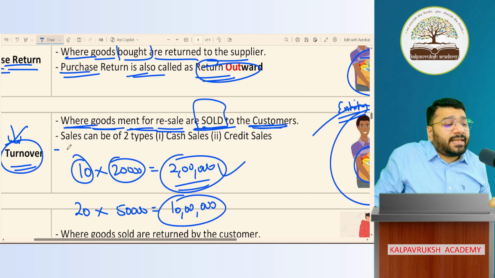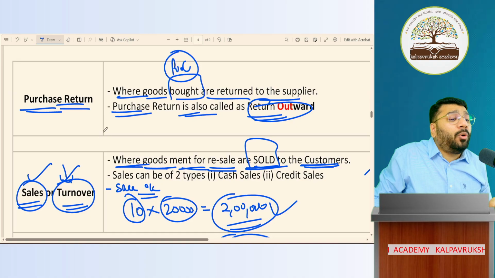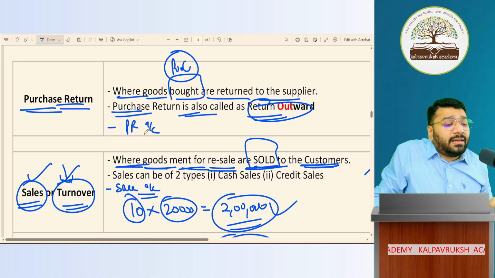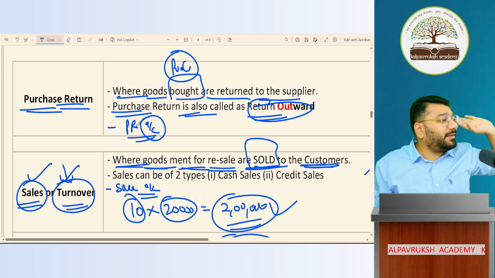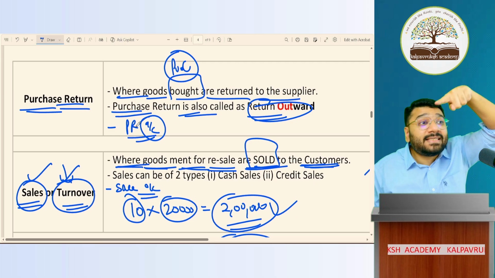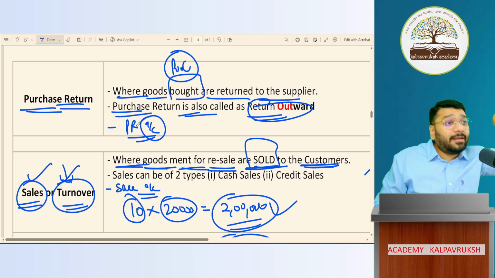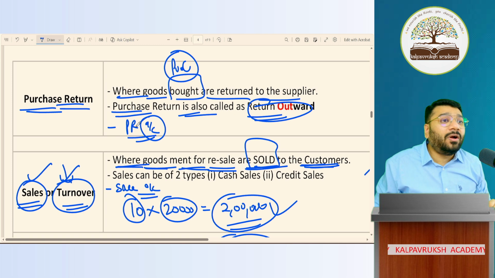And the sale is always recorded in the sale account. Purchase return is accounted in which account? Purchase return account. Now, what is the meaning of account? I have not explained it. I will explain in the upcoming classes. Purchase is recorded in purchase account. Purchase return is accounted in purchase return account. Sale is accounted in sale account. Got it? Not got it?